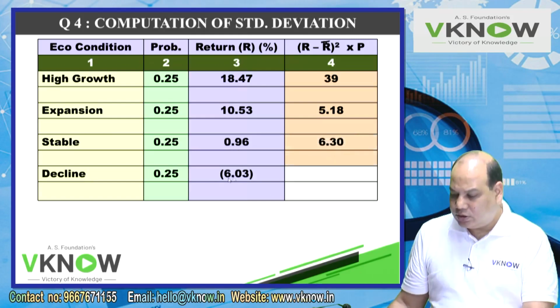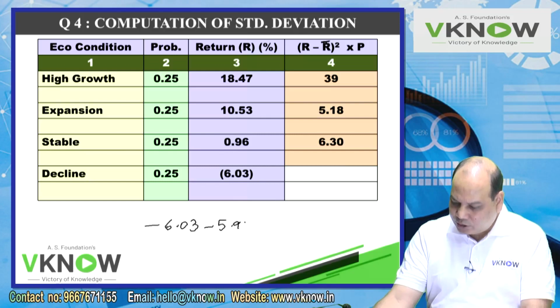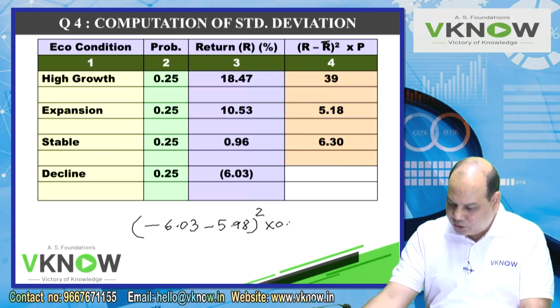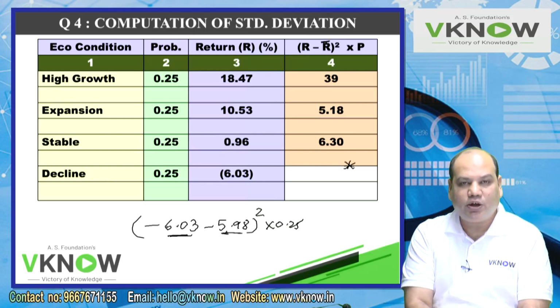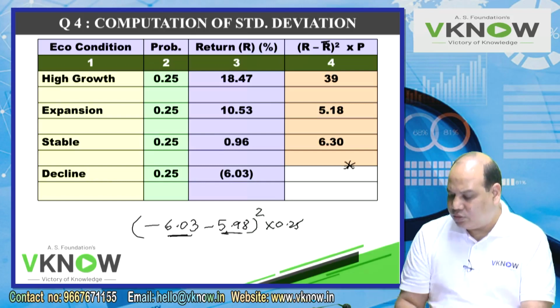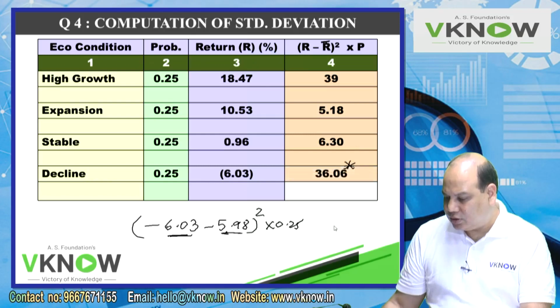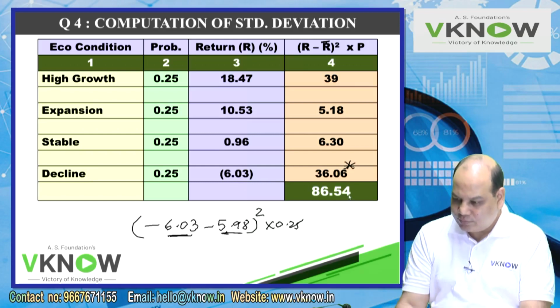Wait a minute, this is a negative number. So I have to take minus 6.03 minus 5.98, squared, into 0.25 for this calculation. Since both are negative, take on your calculator 6.03 plus 5.98 equal to, square, into 0.25. So that is around 36.06. Memory recall. This you transfer to memory plus, memory recall, you get 86.54 approximately.